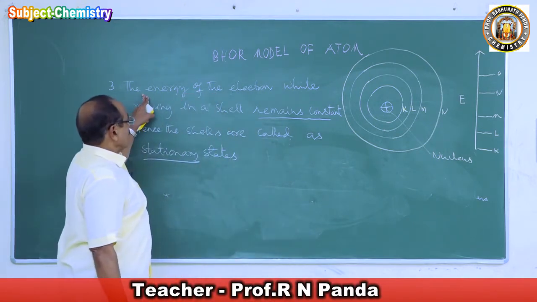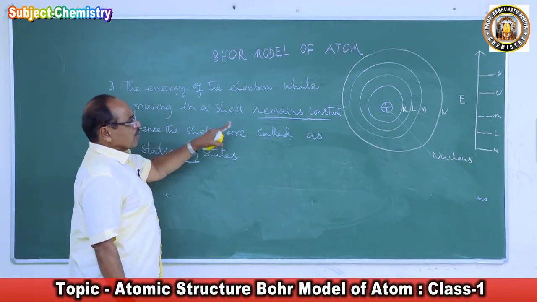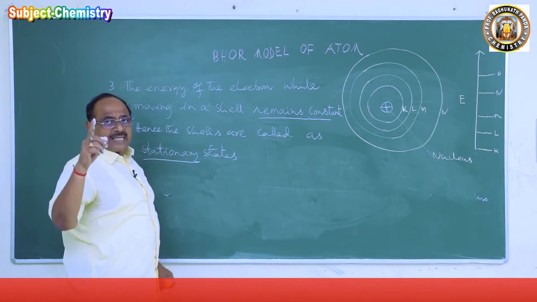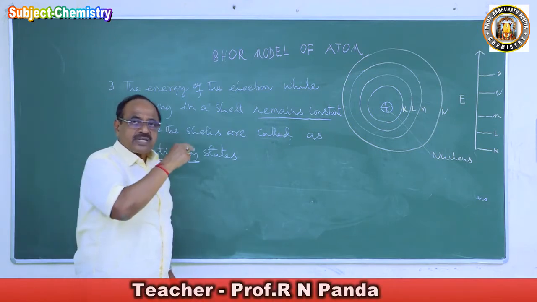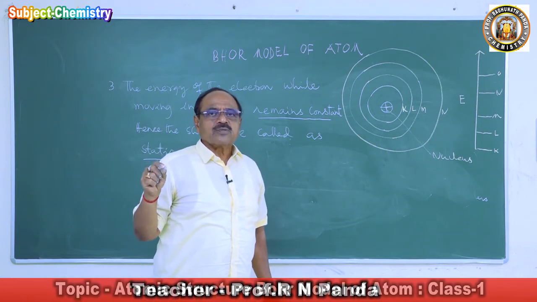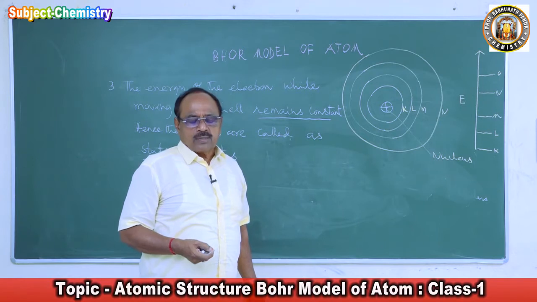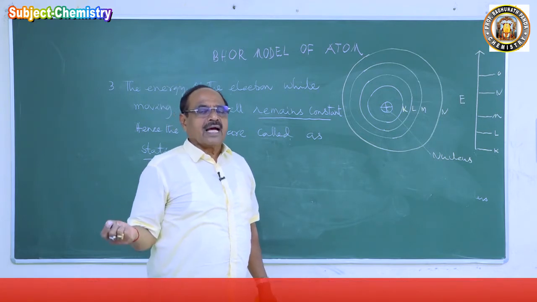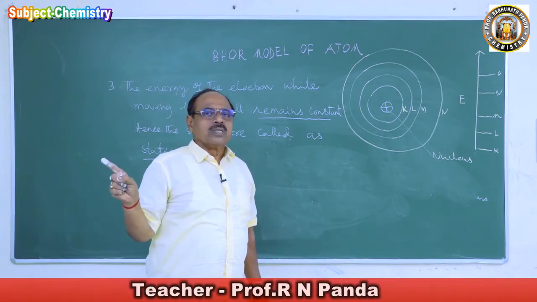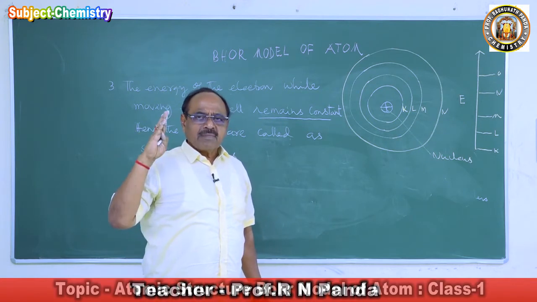The energy of the electron while moving in a cell remains constant. This is a restriction he has imposed upon the electron. What was the objection? The electron is a charged particle moving around another charged particle, the nucleus, hence will radiate energy. No. He says the electron cannot radiate energy, its energy remains constant.